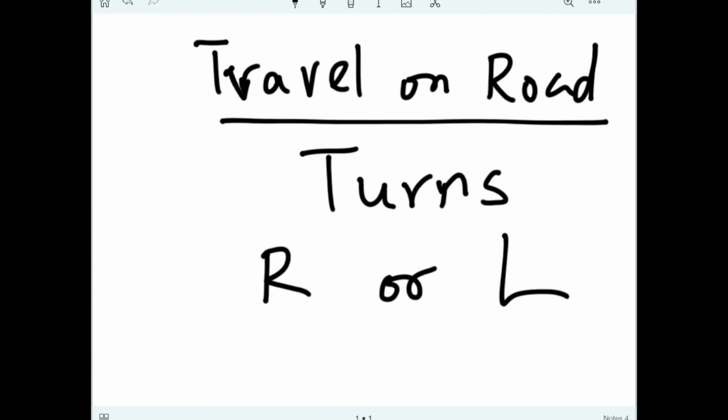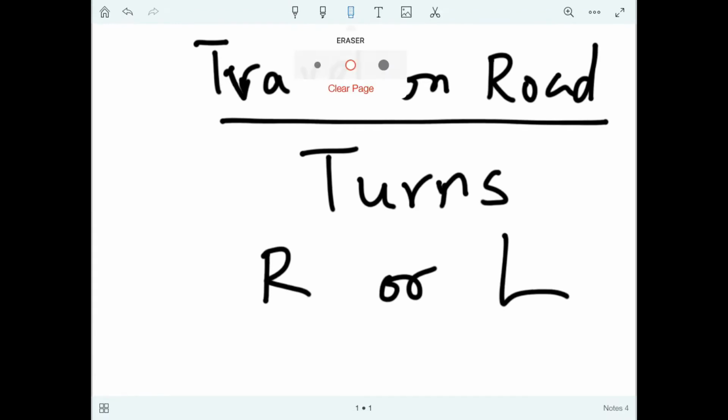So with the help of a diagram we will see what is the significance of turns. Suppose a person is going towards north. The arrow is showing his direction of motion. So his initial motion is towards north direction. Now he turns right. So he will be going towards east direction now.